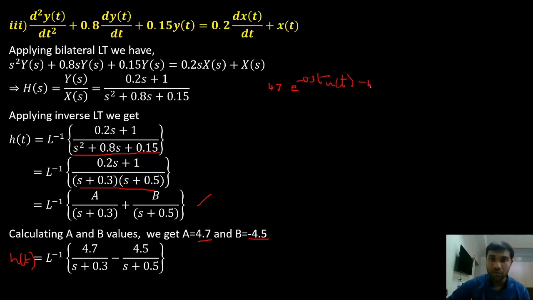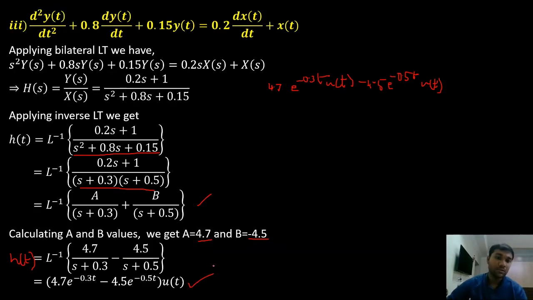Minus 4.5 is the constant, and I have e power minus 0.5 t into u of t. That is my inverse of the transfer function, that is nothing but the impulse response. This is my final answer.